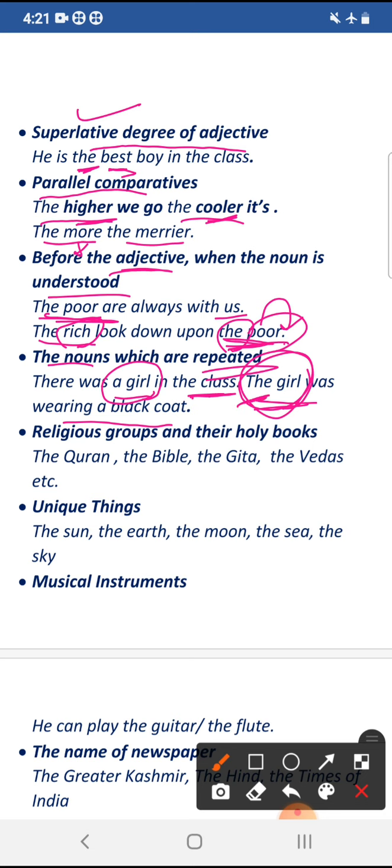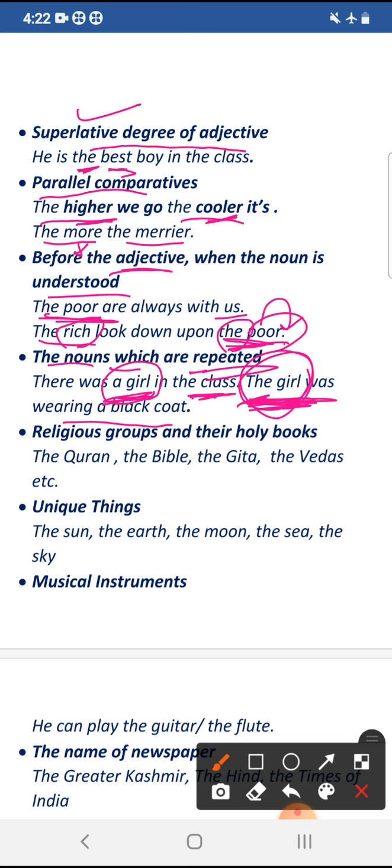For the first time, we use the indefinite article. There was a girl, it can be any girl. Then we talk about the particular girl. In this sentence we talk about the girl that was in the class. The girl was wearing a black coat. It is the girl that we saw in the class. That is why, for the second time, we used the definite article with girl.